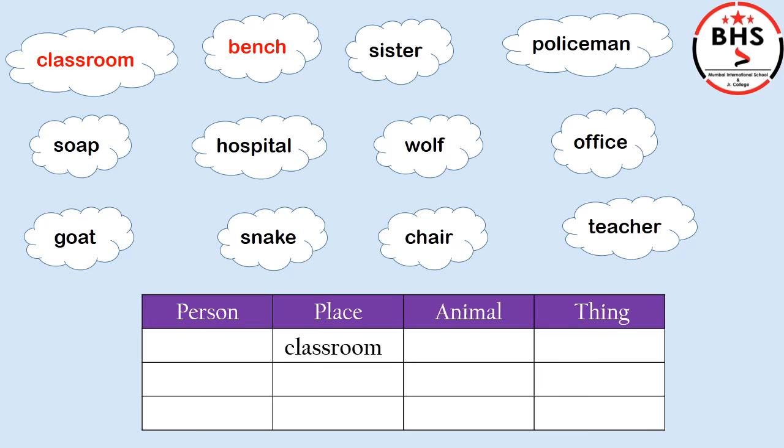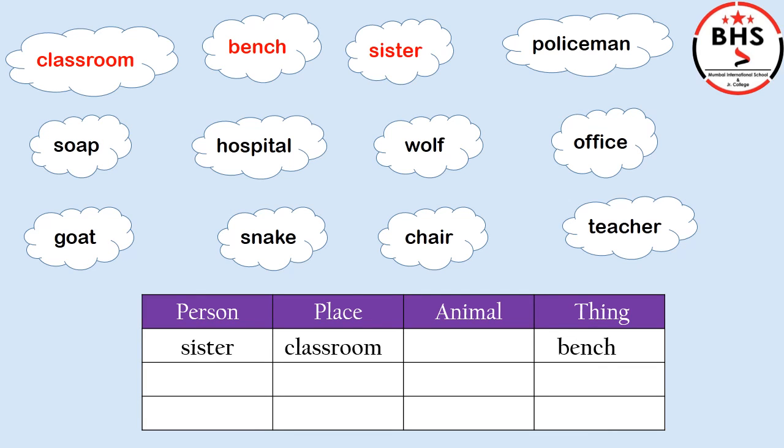Yes, it is a thing. So we will put bench in the column of thing. Our next word is sister. What is a sister? Yes, it is a person. So we will put sister in the column of person.